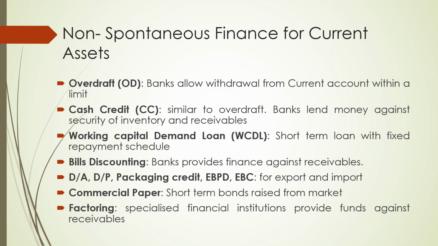When we are talking about the overdraft or the cash credit, generally the time period for which the overdraft and cash credit is given is say 20 days, 30 days, or maximum say 40 days, depending upon your cash conversion cycle. But the working capital demand loan's repayment schedule is a little longer as compared to overdraft and cash credit. And what do you mean by bill discounting?